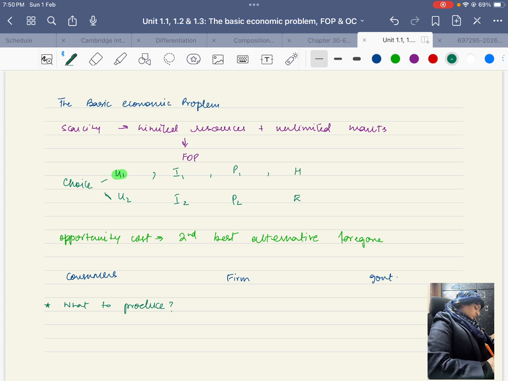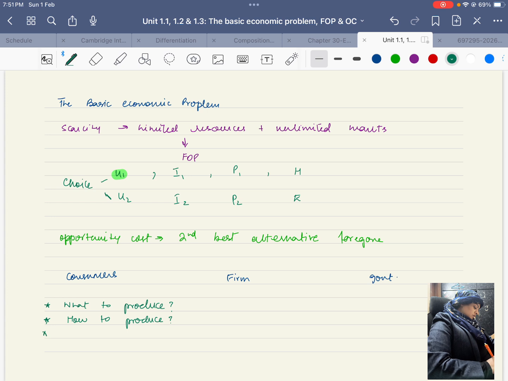Number 2 is how to produce. When they ask how to produce, they are thinking of how to allocate resources, the factors of production, which we will look at in the next lecture.